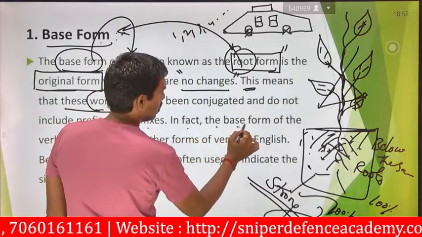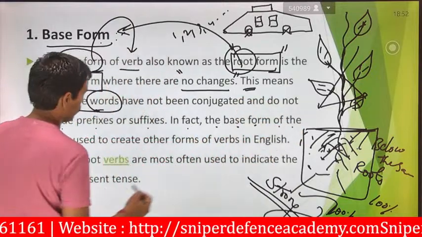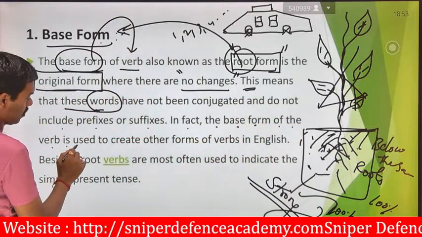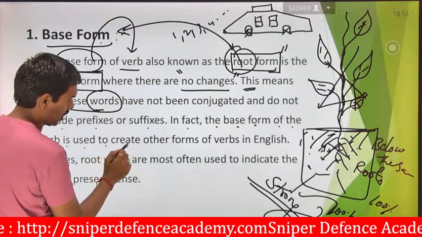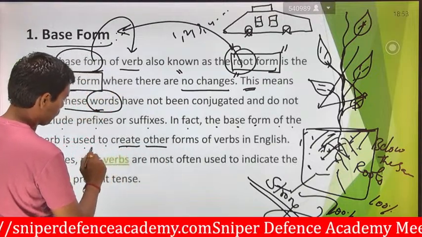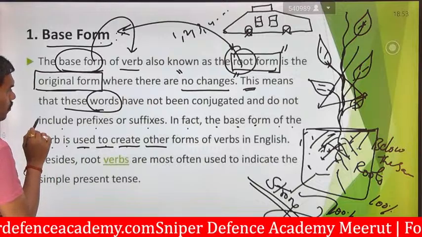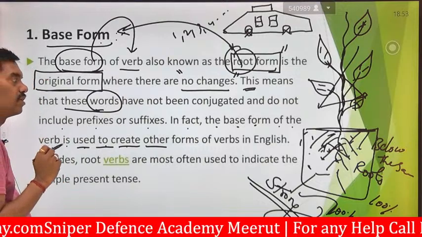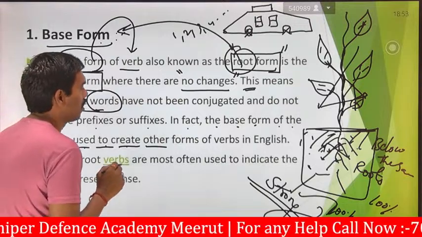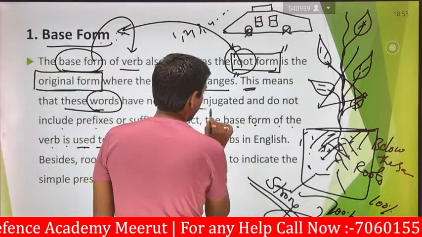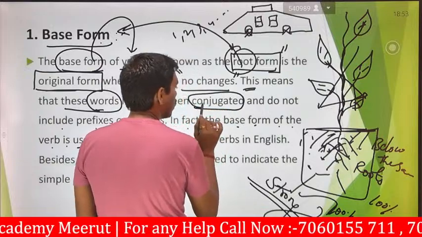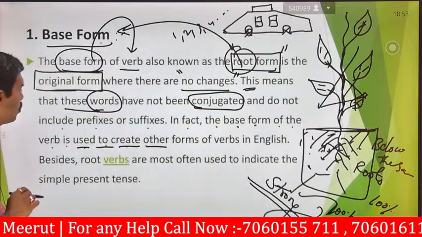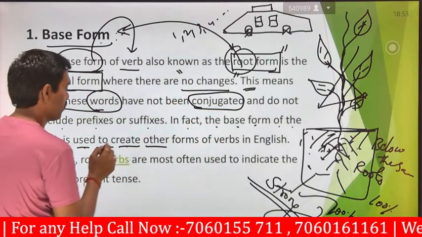Verb is a word, use is a word, do, create, these are all words. So they are saying that this base form uses all these words and is never conjugated. It does not include prefixes or suffixes.